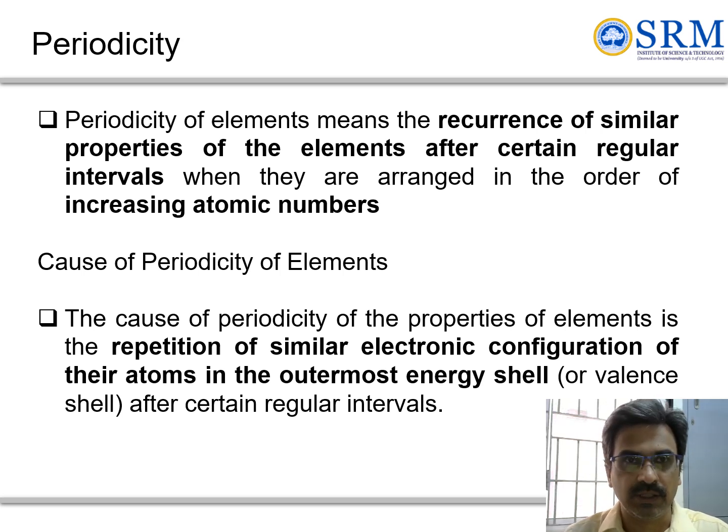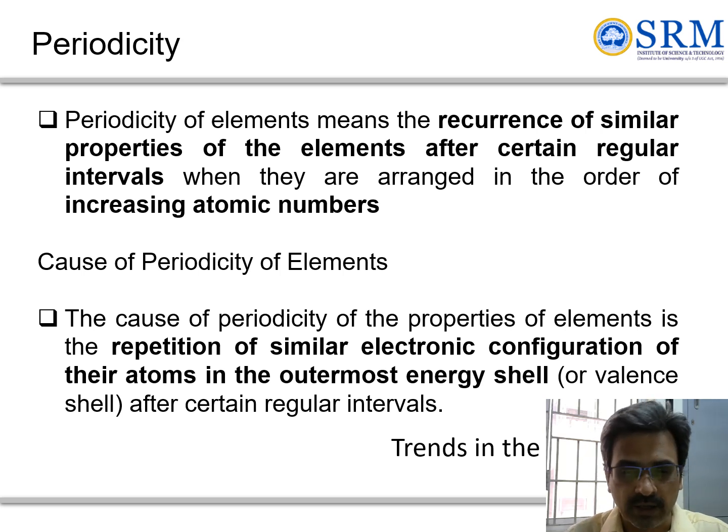And what exactly is periodicity? Periodicity of elements means the reoccurrence of the same properties of elements at regular intervals with increasing atomic numbers when they are arranged. You call it periodicity. Because of the periodicity, you have similar electronic properties in the outermost energy shell, the valence electrons. The pattern will be recurring.